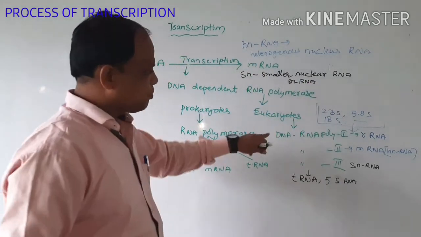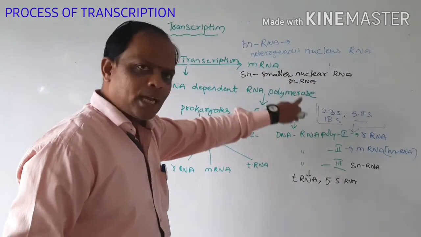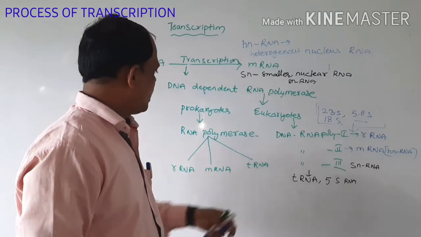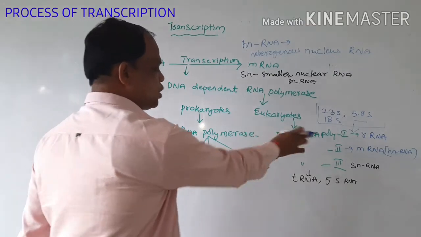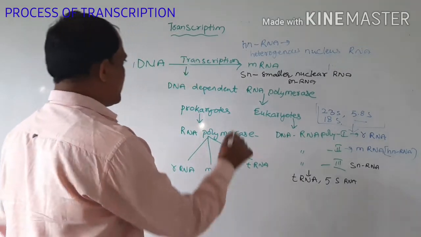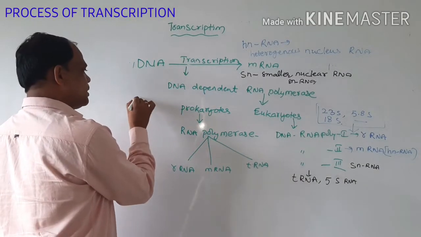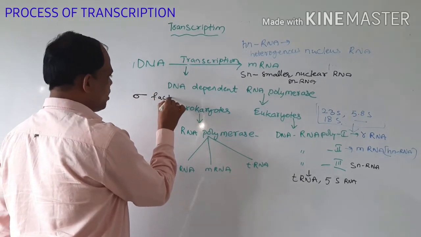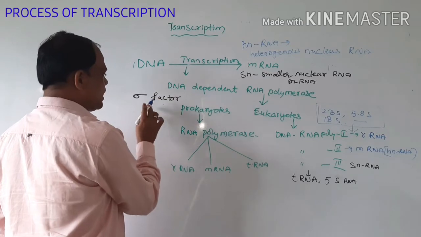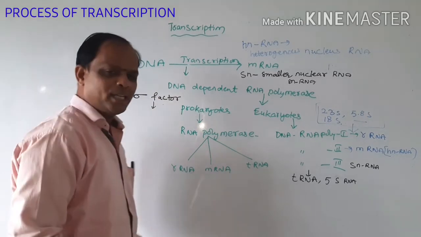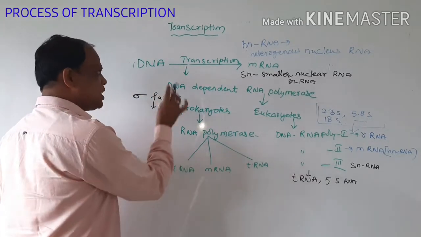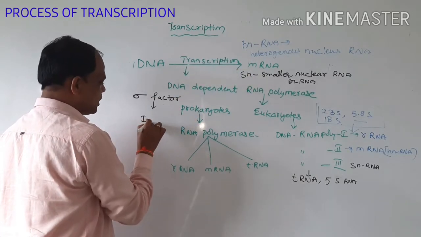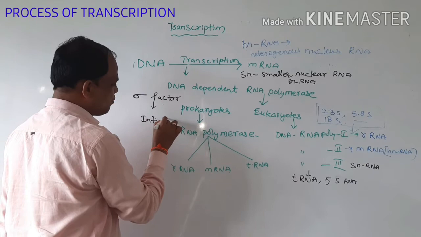These enzymes are involved in the process of transcription, and the sigma factor is also involved. The sigma factor is used for the initiation of the polypeptide chain.